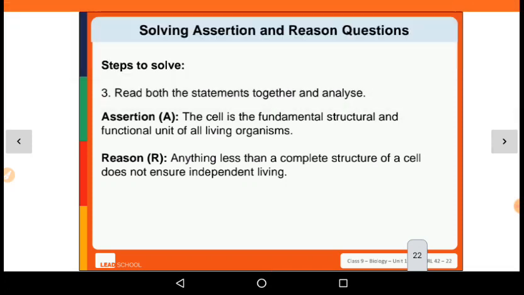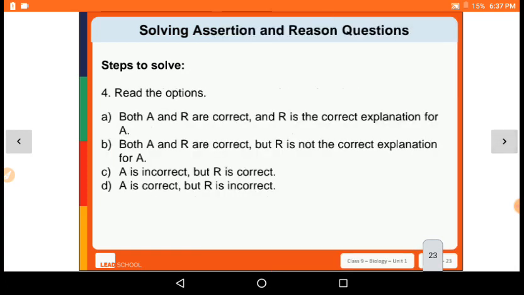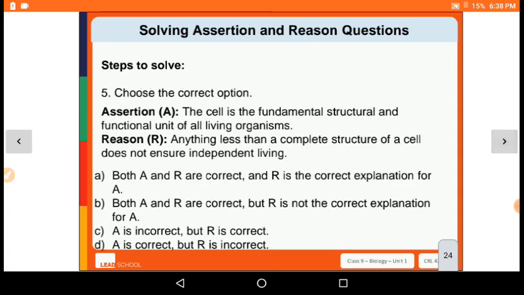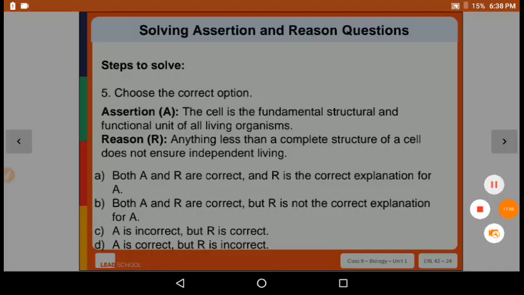So now, we read both statements A and R, analyze them together, and then answer the question. If A and R are correct, then R is the correct explanation. If both A and R are correct, then R is not the correct explanation for A. Then the other options are: A is incorrect and R is correct, and A is correct and R is incorrect. So here we have to choose the correct option.